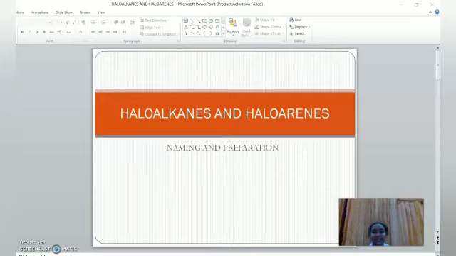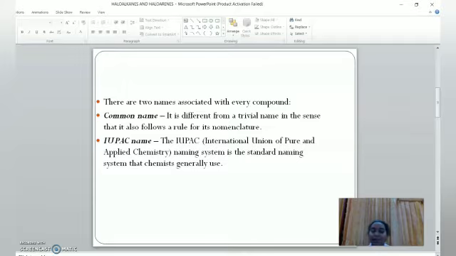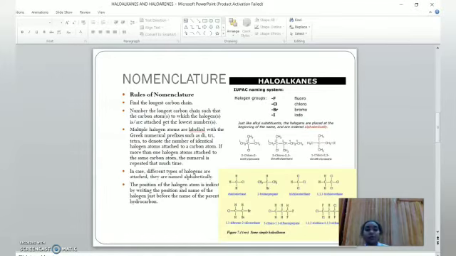As we said earlier, haloalkanes and haloarenes also have a common name and a scientific or IUPAC name. For example, vinegar is not a haloalkane, but it is the common name of acetic acid, isn't it? Both haloalkanes and haloarenes have a common name and an IUPAC name. So let's check the rules of nomenclature. Nomenclature means naming. There are certain rules, so let's learn one by one.